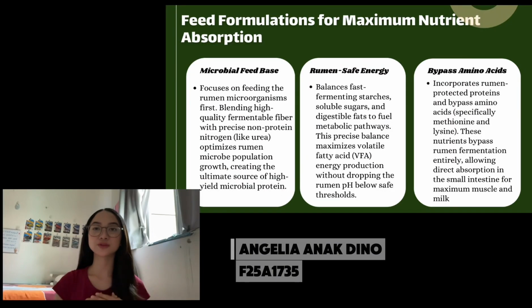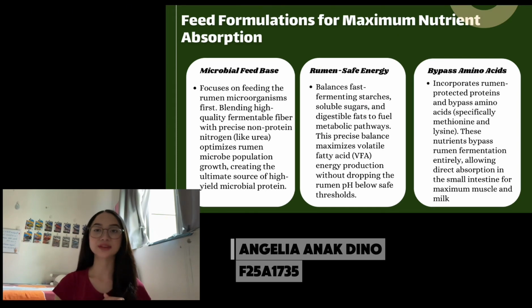Okay, now let's look at how we can optimize feed formulation for maximum nutrient absorption. To achieve this, our strategic nutrition plan focuses on three core pillars. First, the microbiome feed base. Since digestion relies heavily on rumen microorganisms, we blend high-quality fermentable fiber with precise non-protein nitrogen, like urea. This maximizes microbe growth, giving the animal a high-yield source of microbial protein.